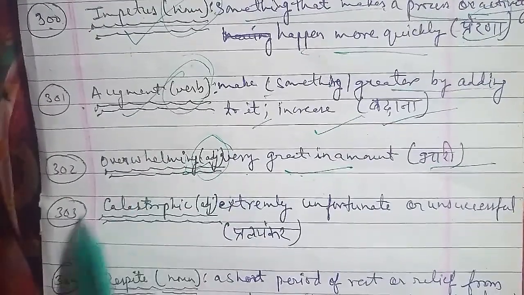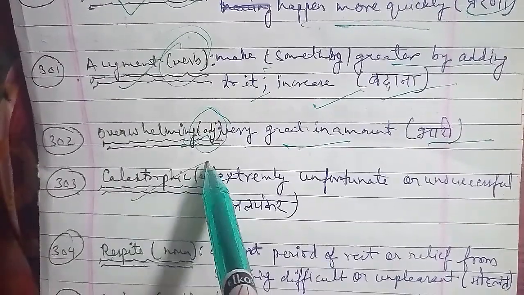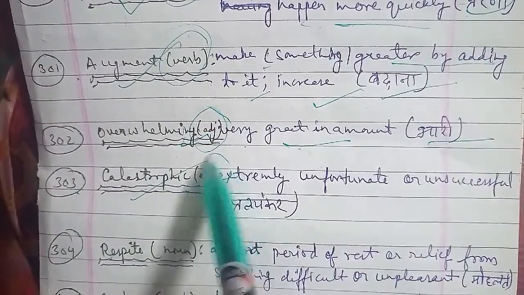Next word we have is 305, that is endorse. Endorse का मतलब होता है, endorse is used as a verb.